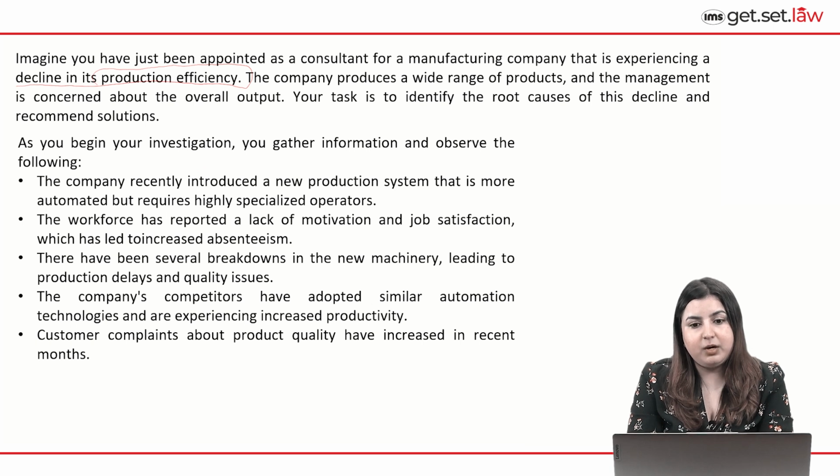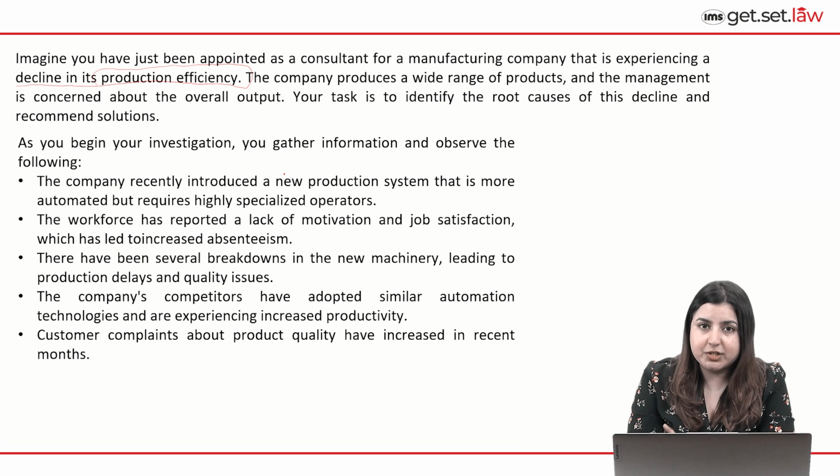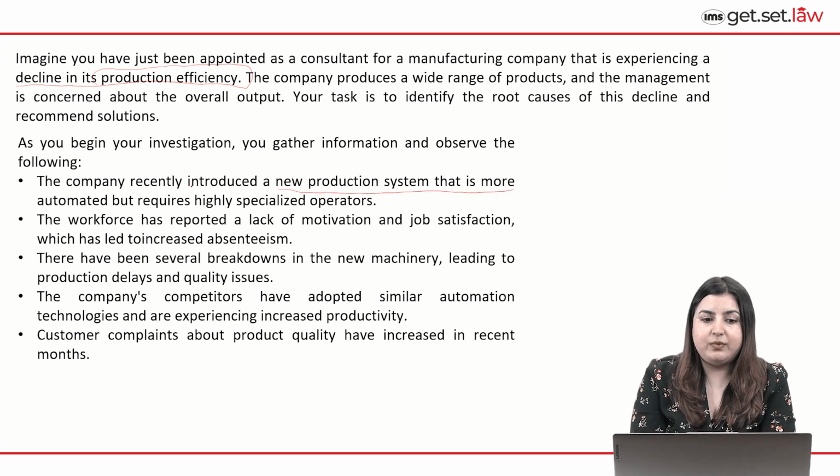Now, some of the observations that we have as the consultant of the company, let's look at them in a very sequential manner. Students, always keep in mind, decision making is also about the right order, the right sequence of events in which it is given. Look at the first observation: the company recently introduced a new production system that is more automated and required highly specialized operators.